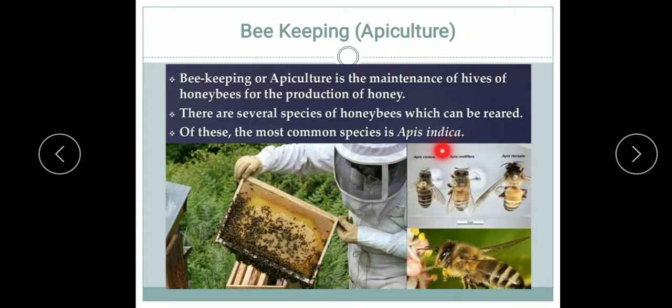Other species are Apis dorsata, commonly known as rock bee, and Apis florea, commonly known as little bee. And one more variety of honeybee is found in India. It is the exotic species from Italy, Apis mellifera. It is commonly known as Italian bee, and Apis indica is the most common species.